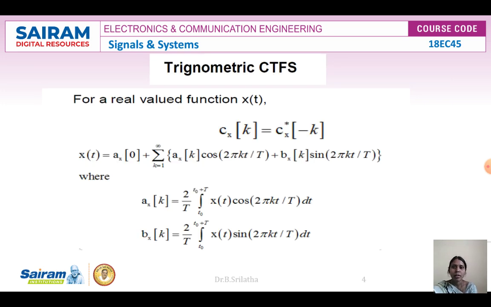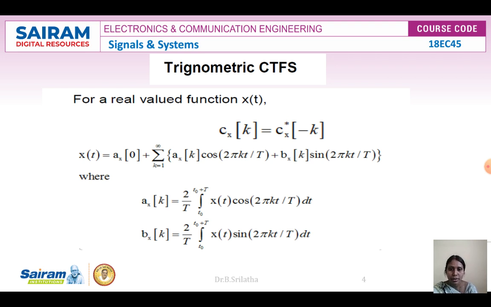Now, the trigonometric continuous time Fourier series. For a real valued function x of t, if you consider our input x of t to be real valued, all the values are real. For the continuous time Fourier series, c of k is equal to c star of minus k, the conjugate of c of minus k.